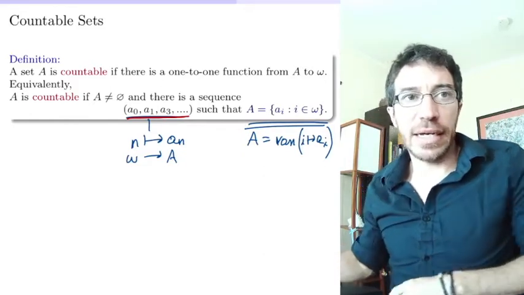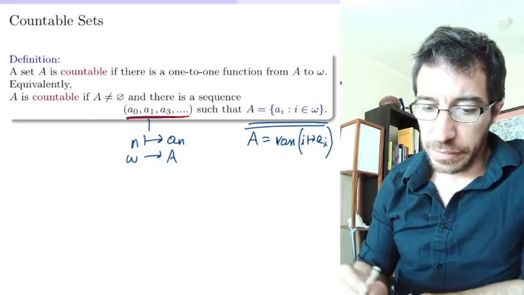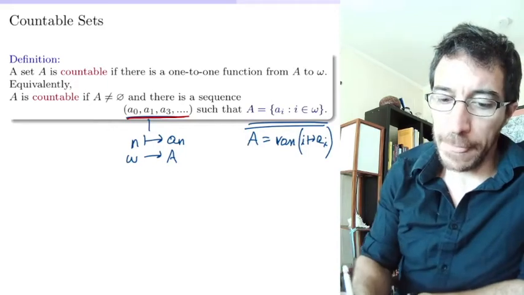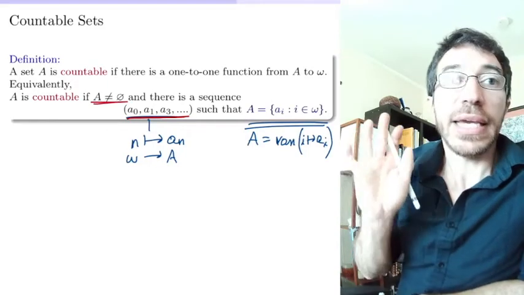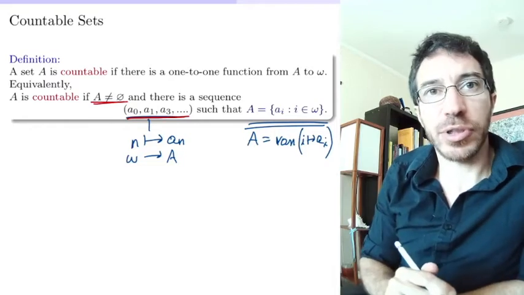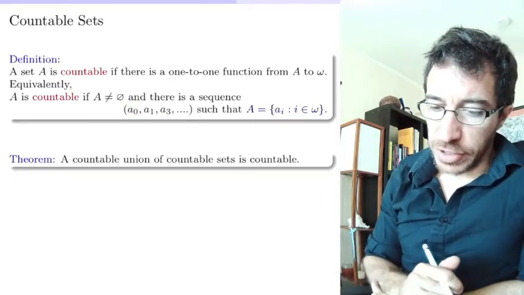And in the case it's empty, we also call it countable. But in that case, you won't have a sequence like this because you have to map somewhere. That's why I say this is for the case when it's not empty. But the empty set is also a countable set. Good. So that's the definition of countable.